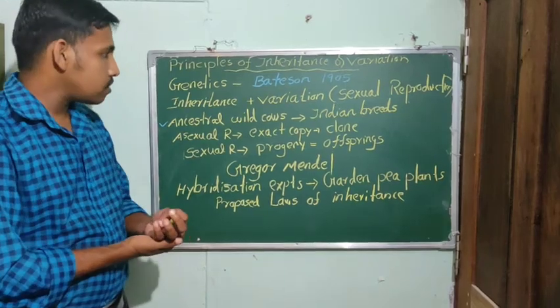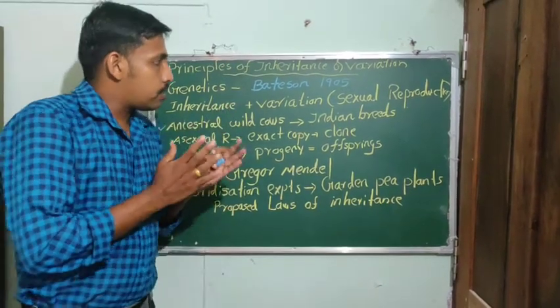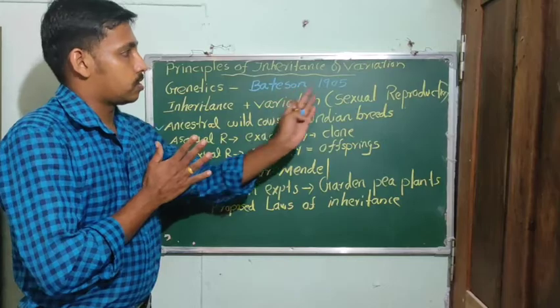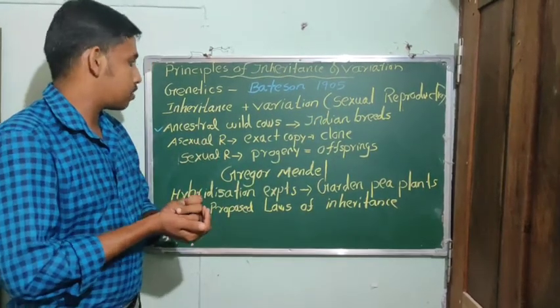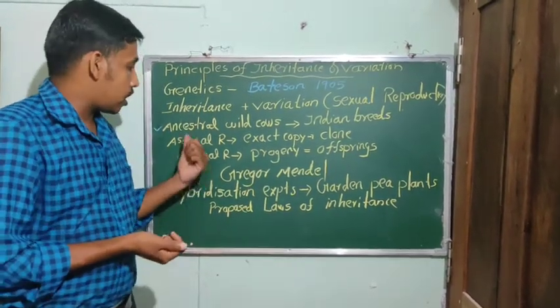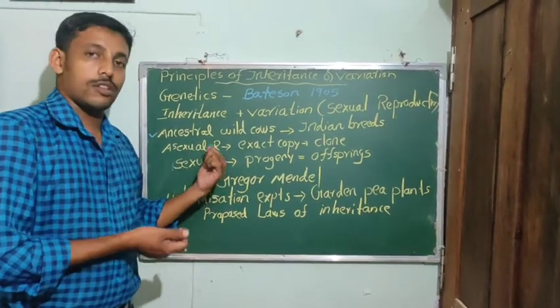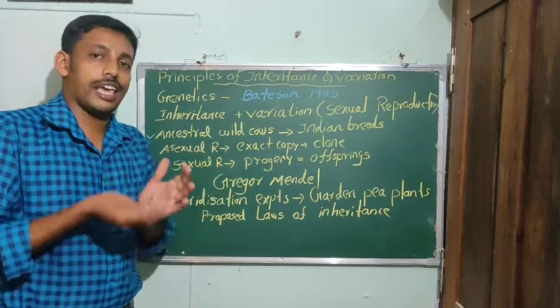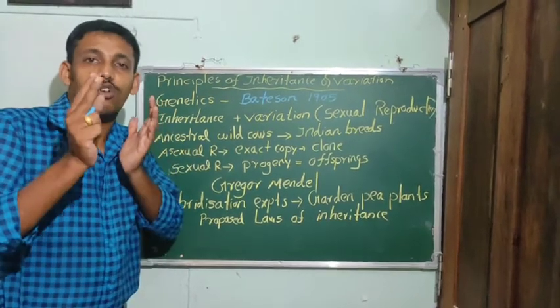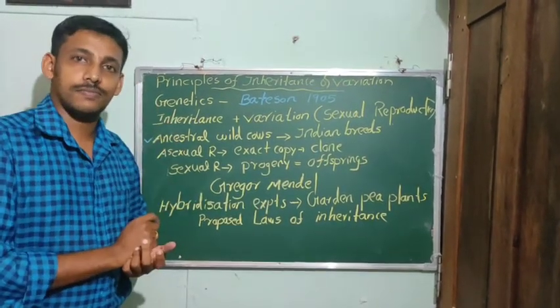So one of the reasons for variation is sexual reproduction. In asexual reproduction, the progeny are exact copies of the parents.